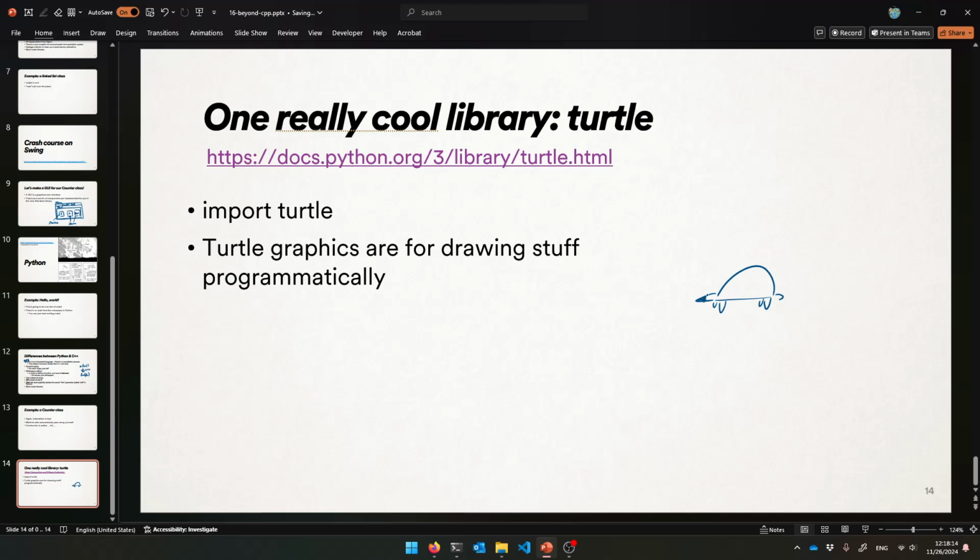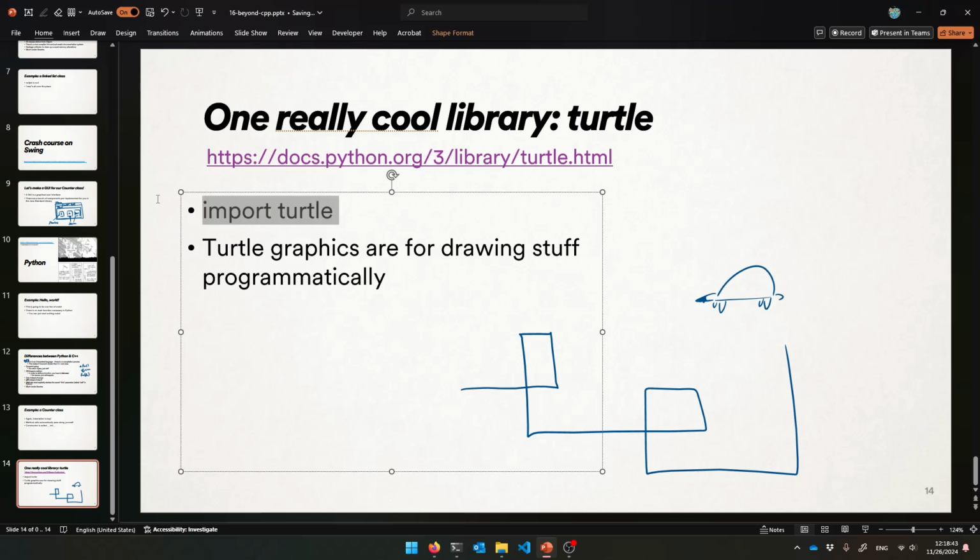All right. So somehow, not naming names, the turtle's tail got dipped in ink, and the turtle understands English, and you can tell him to move. Like go forward 100 units, turn left 90 degrees, go forward 50 units, turn left 90 degrees, go forward 25 units. You can tell him to do that kind of stuff, and he will draw with his tail down on the page, essentially, which is really cute. I love it. It's a fun way to teach programming. So I'm sorry you didn't have this until now, but I'm going to show it to you before we go.